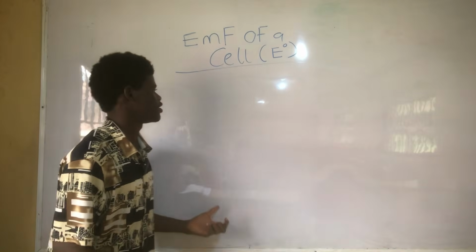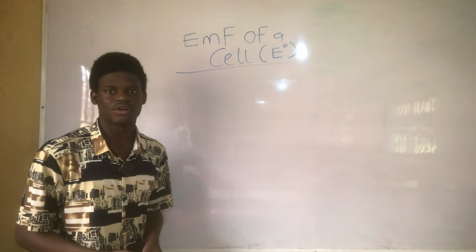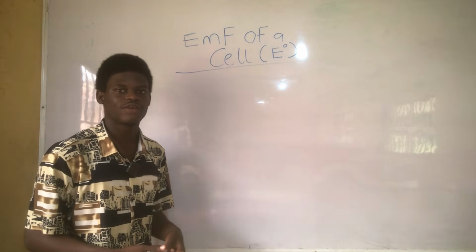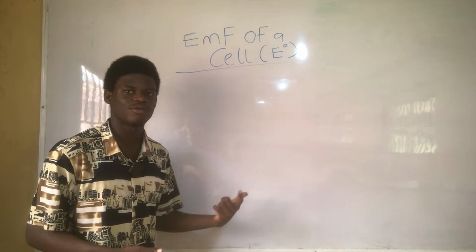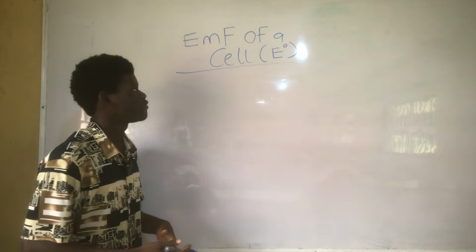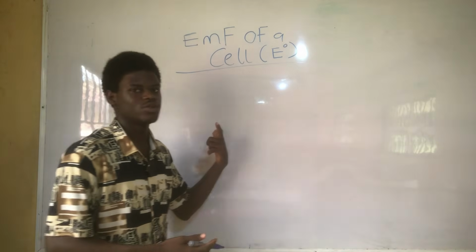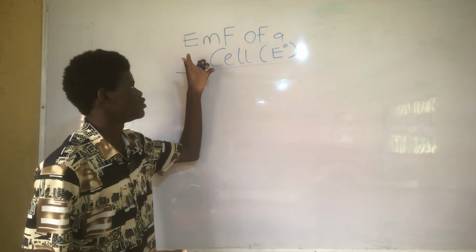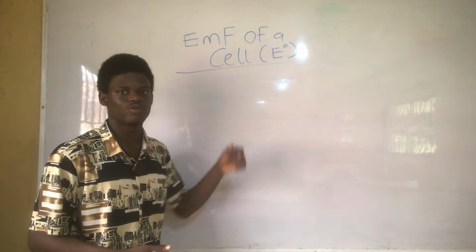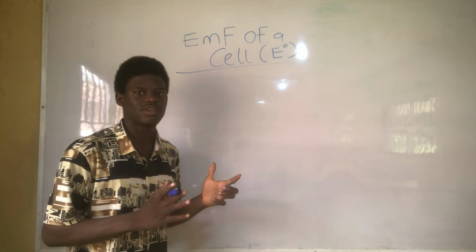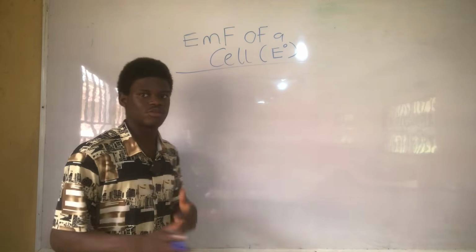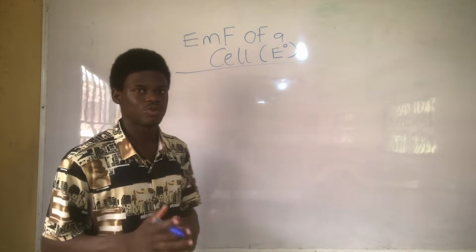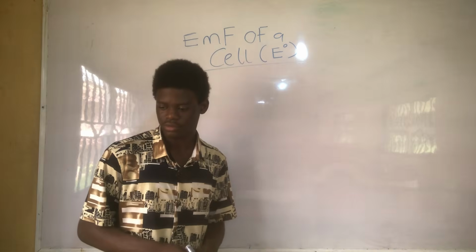With that information gathered, the next thing on board is how to find the EMF of the cell. You can find the standard EMF of a cell or just the EMF. Finding the standard EMF of a cell is when we do it the redox way, that's reduction minus oxidation. But to find just the EMF of the cell, that's when we move to the next equation, finding the EMF of a non-standard cell. But to find the standard EMF of a cell, use reduction minus oxidation. So let's take a question so you can understand better.